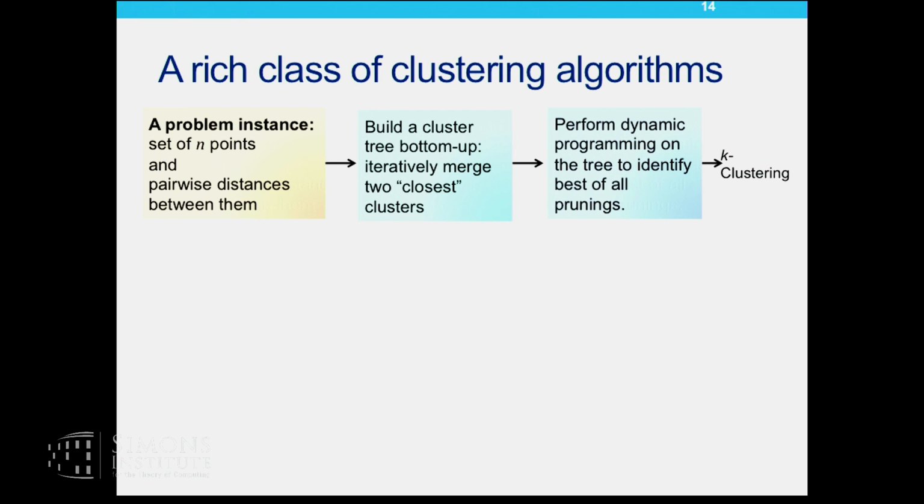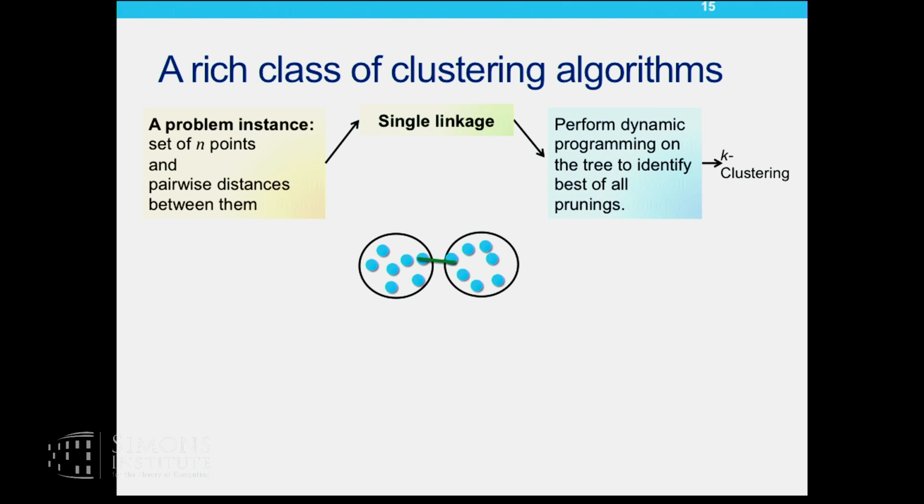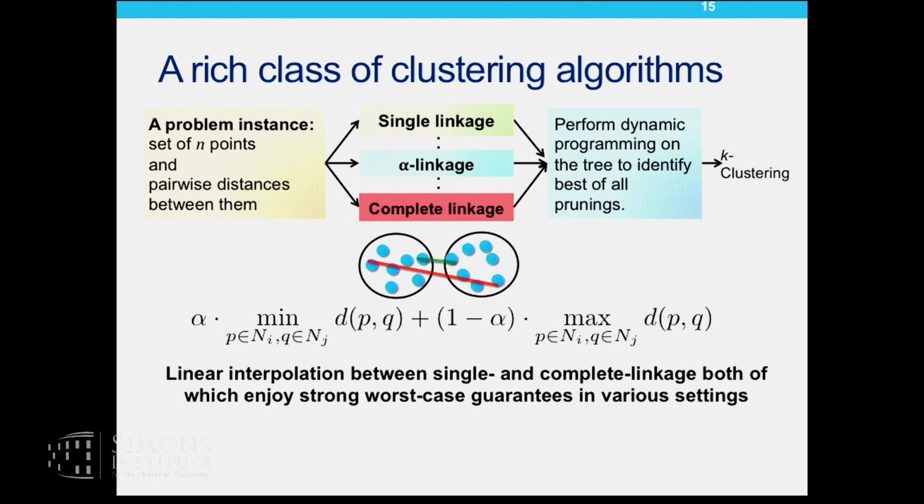There are many different ways in which I can define the distance between 2 cluster nodes. For example, one popular way is single linkage, where the distance between 2 cluster nodes is the closest pairwise distance. Or complete linkage, where it is the farthest pairwise distance. Or more generally, I can imagine an interpolation between these two, which I'll call alpha linkage, which basically weights single linkage with a value of alpha and complete linkage with a value of 1 minus alpha.